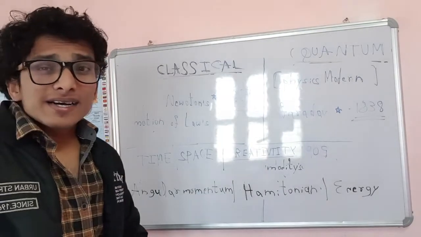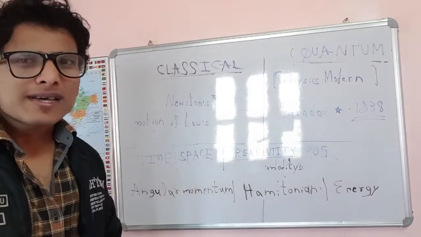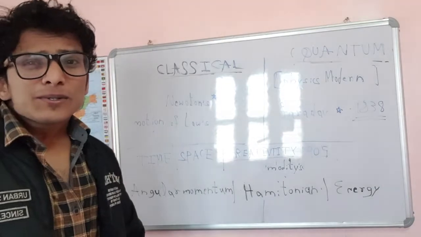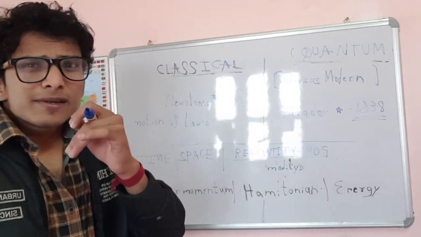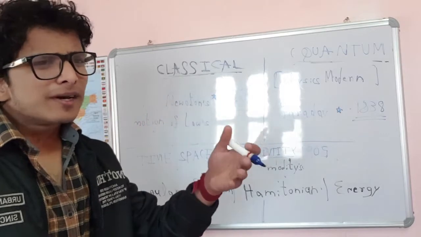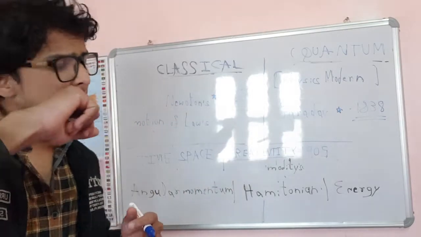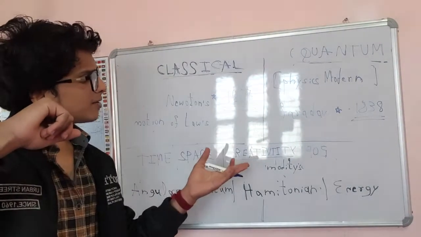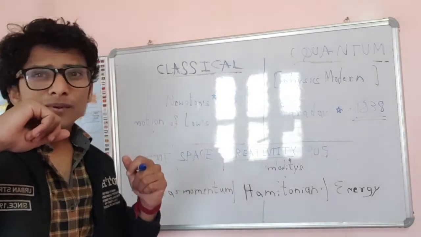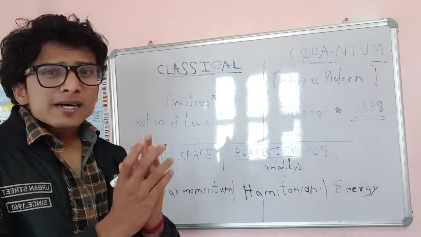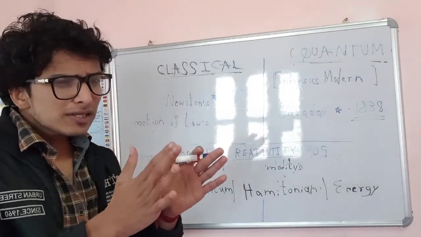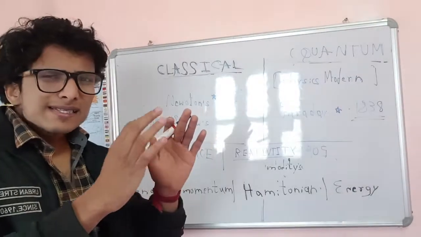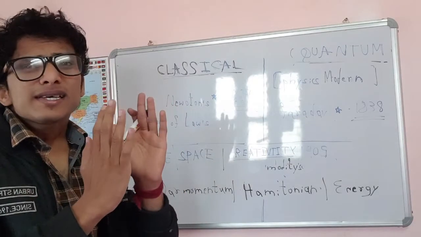He was not given a Nobel Prize for this experiment, our Einstein. So my point is simply: in which field do you want to study it? Either you take the special theory of relativity in the quantum field, or you take it in the classical field. Where will you choose? Because Einstein's special theory of relativity is nothing but a correction of classical mechanics. He simply changed some things about classical mechanics.